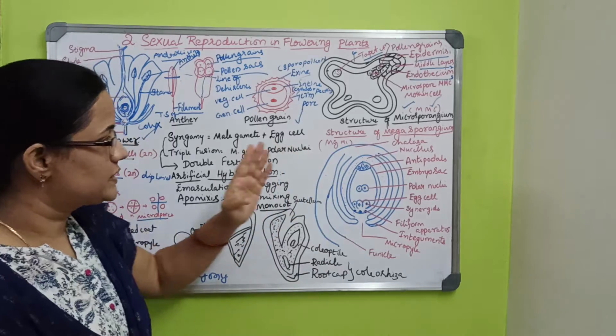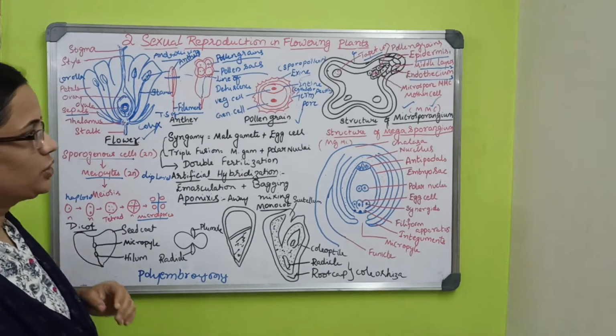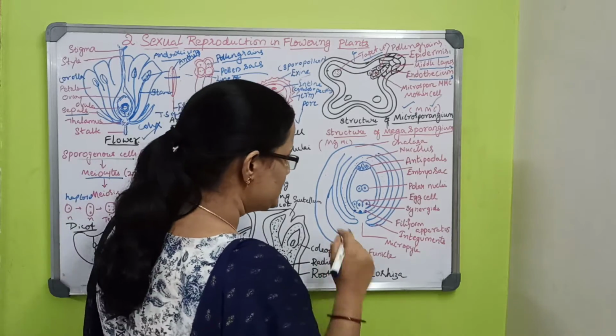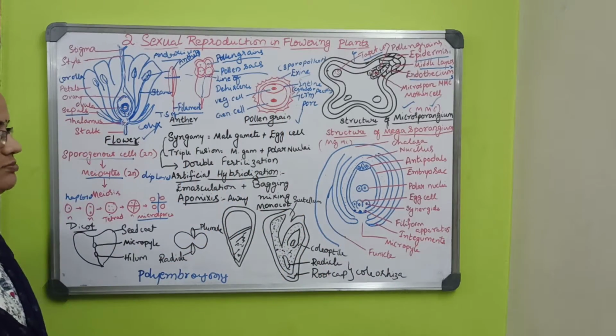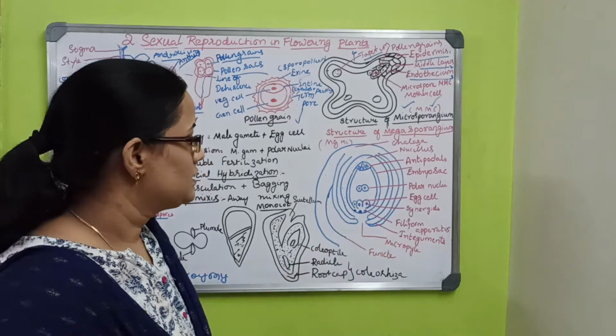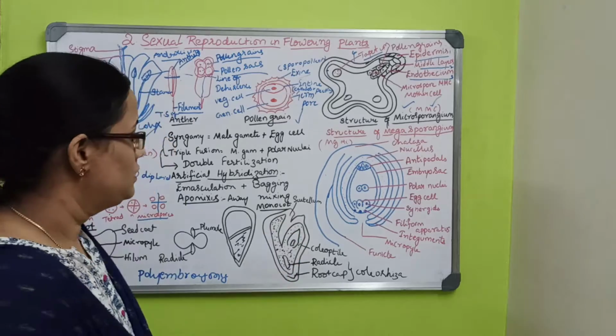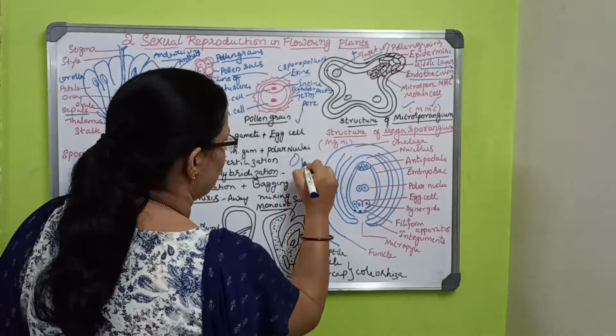And this is the structure of the megasporangium. What is the main part of the structure of the megasporangium? This is the most important part. This is the ovule structure also.